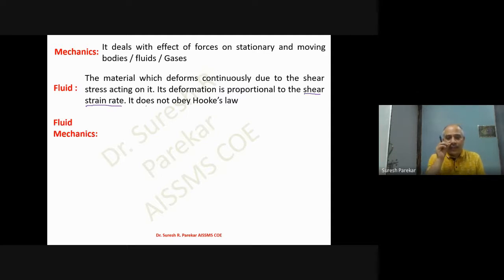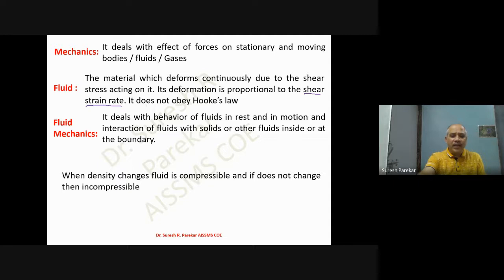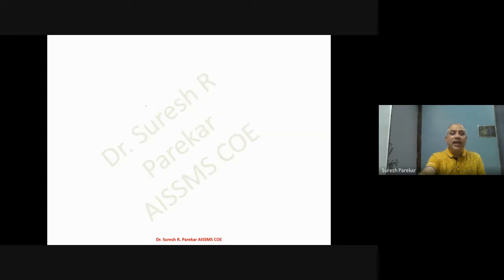Then we have fluid mechanics. It is the study of the behavior or effect on fluids at rest as well as in motion. Also, it includes interaction of fluids with other solid bodies, or other fluids or boundaries in which it is flowing. Then, if fluid compresses or density changes, we have compressible fluid, and if it does not change, we have incompressible. In detail, we will see it later.